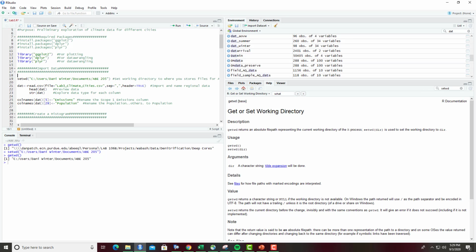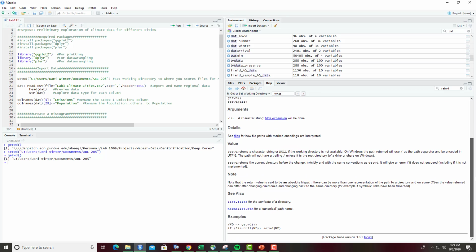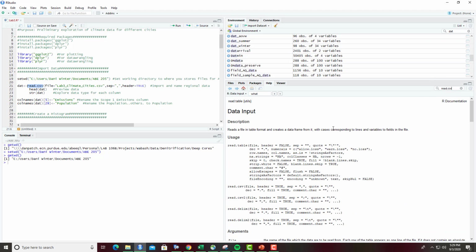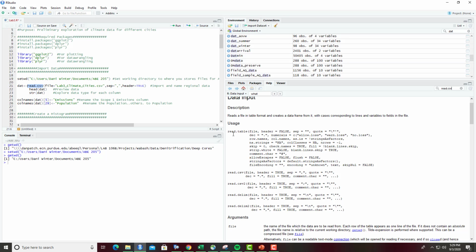Again, the R documentation is really helpful, so if you are concerned about any of the arguments for these commands, you can always search them in the search box here. The next thing we're going to do is use this read.csv command. Let's go ahead and search it, since it's a new command that we're using. It's a data input command, and you can see how it is formatted here.